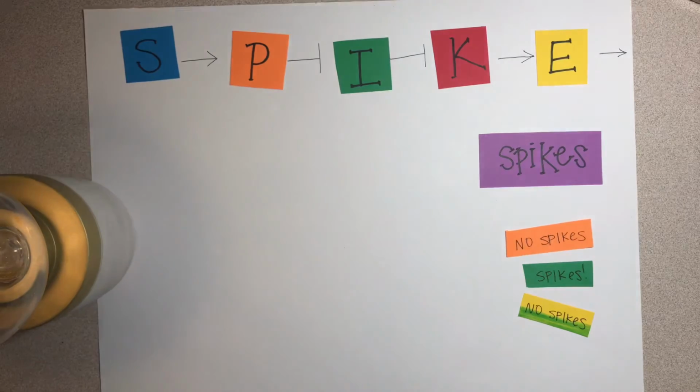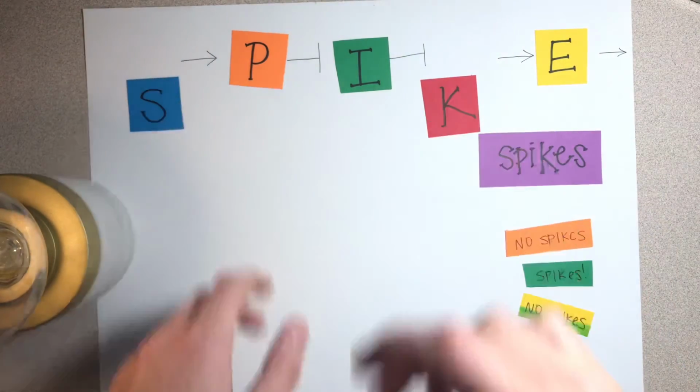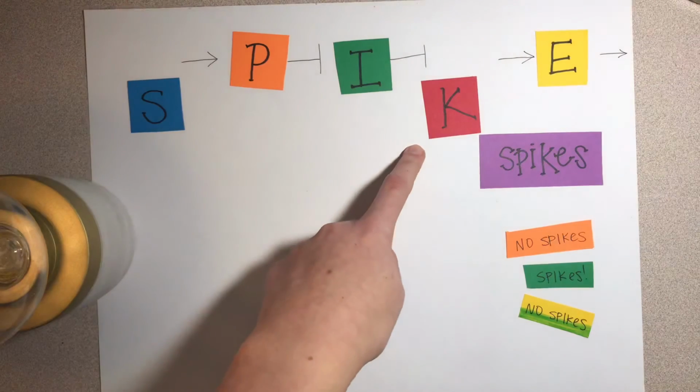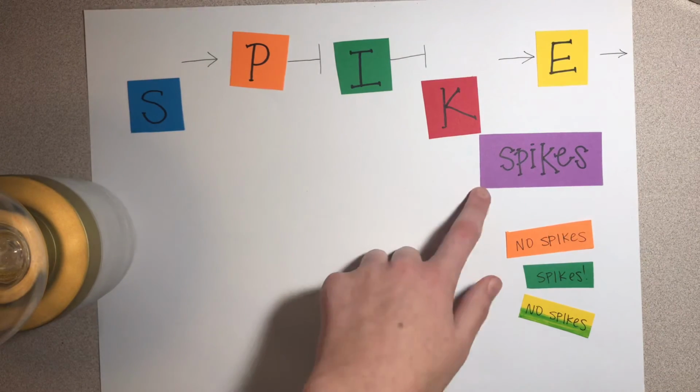In a mutant lacking blue and red, the lizard will not have spikes. Although blue isn't there to initiate the blockage of red via orange and green, without red, the yellow will not be able to activate spikes at the end of the network.